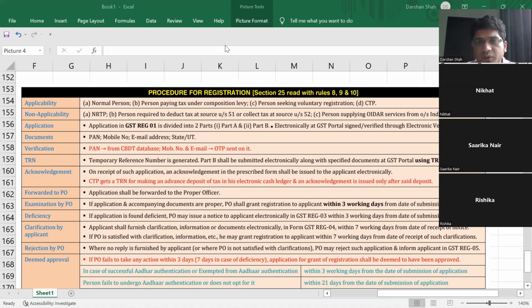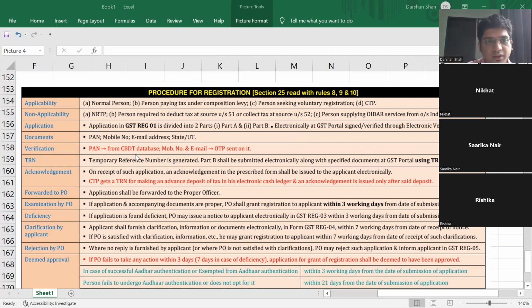See, OIDAR is supposed to get registered, but for OIDAR and NRTP, this registration process is not required. Their registration process will be different. This registration process is for normal persons, composition scheme persons, and CTP. NRTP and OIDAR have to get themselves registered, but their registration process will be different. That was the confusion, Alina. Yes, this chart is only for specific people's registration process.